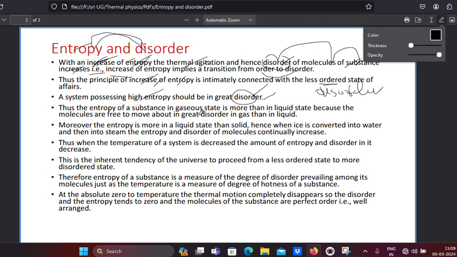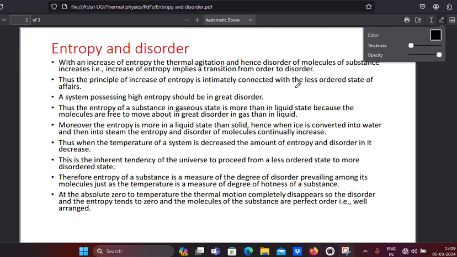Thus, the entropy of a substance in gaseous state is more than in liquid state, because molecules are free to move about, so there is great disorder in gas compared to liquid. In liquid the molecules have greater order compared to gas.